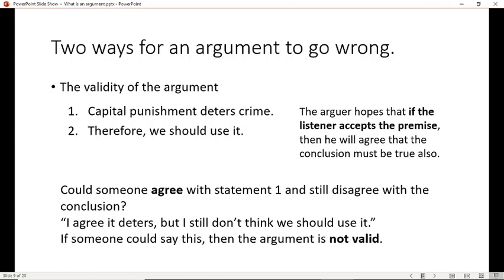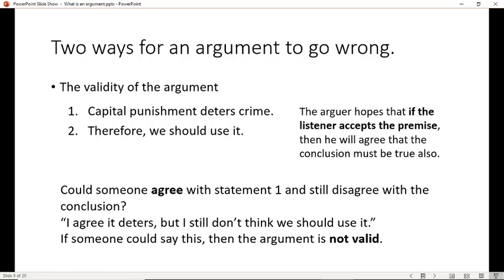So if this happens, if somebody can disagree that the link is there, we say the argument is not valid. Now that doesn't mean this is a useless argument. It just means that as it is, it has this weakness. This weakness is that we don't know for sure, we can't say for sure, that just accepting statement 1 would lead you to statement 2. The therefore isn't really enough of a therefore. It doesn't force you to get to statement 2. That's what it means for an argument to not be valid.